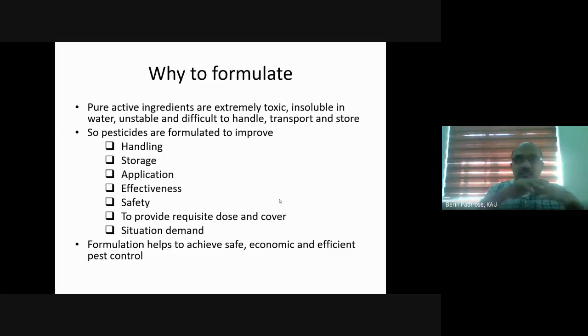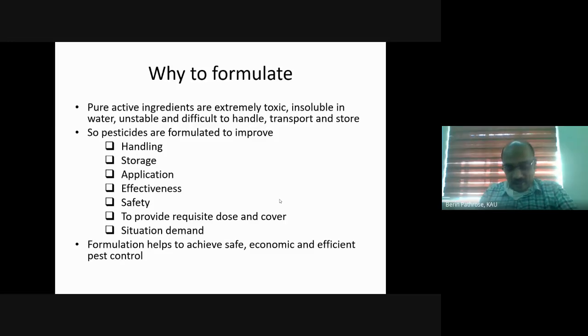I told you, the leaf has a waxy coating. To improve the effectiveness, we need a spreader to spread the pesticide spray evenly on the leaf surface. So we have an adjuvant to improve the effectiveness of the pesticide molecule. Another thing is to improve the safety. I told you, the pure molecule is extremely toxic, so formulation improves the safety. Another thing is to provide the requisite dose and cover.